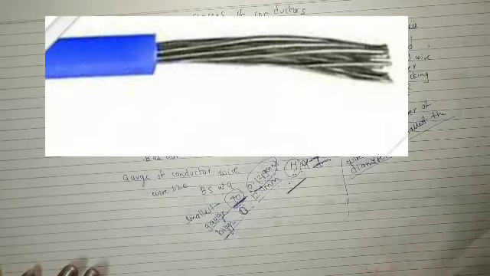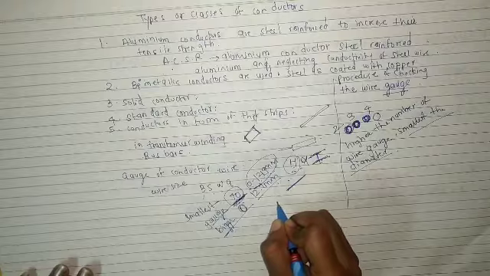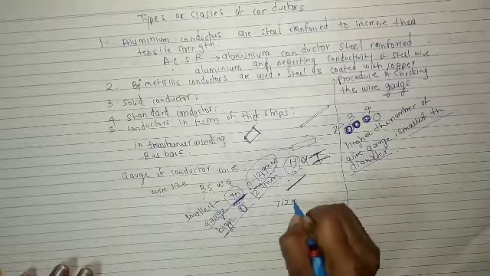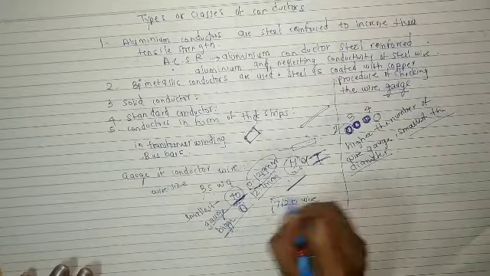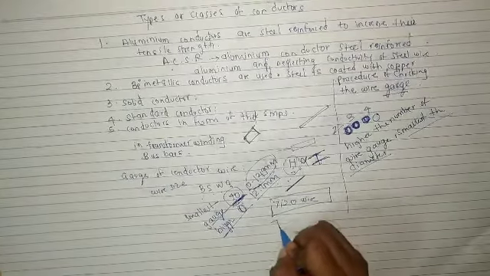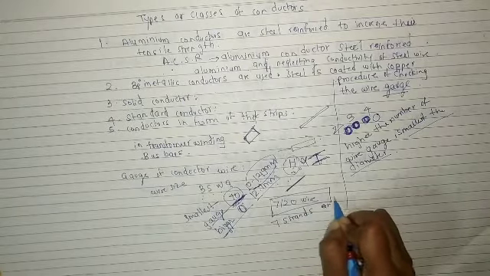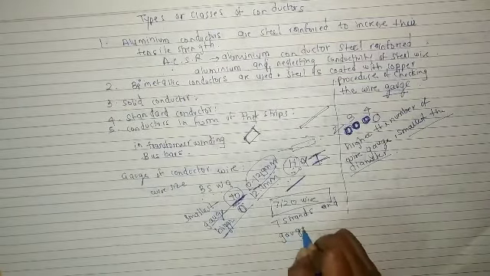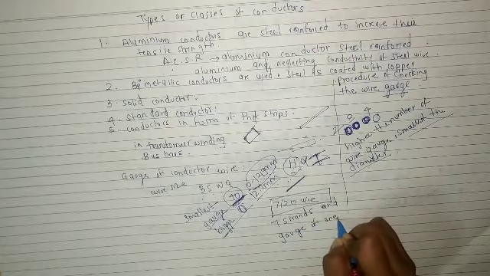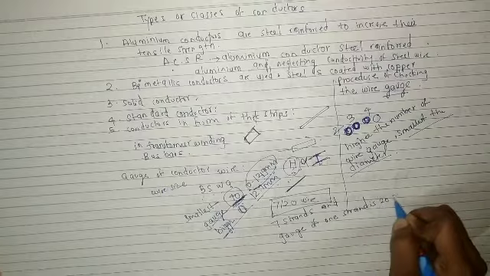These wires are expressed as, so how do we express it? Now you can see here a 7/20 wire. How to read this? This is read as 7 strands, and the gauge of 1 strand is 20 SWG.